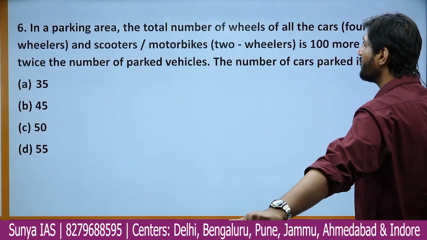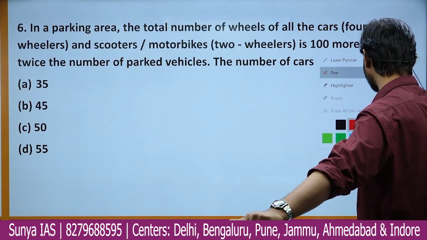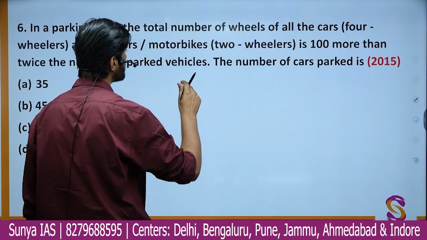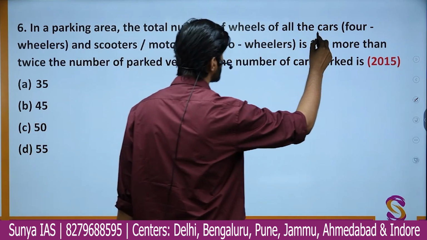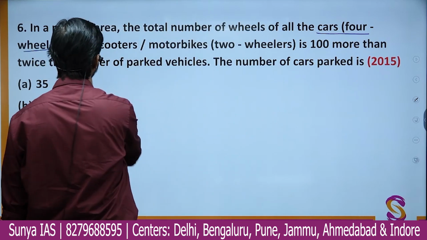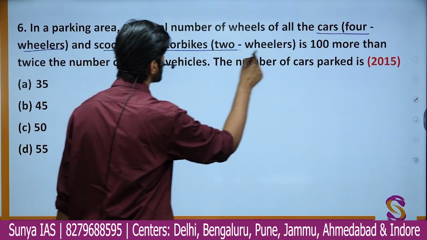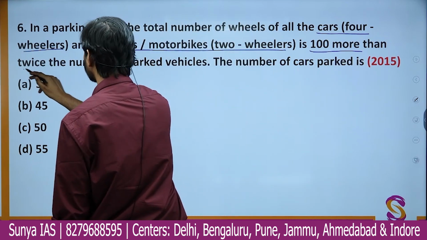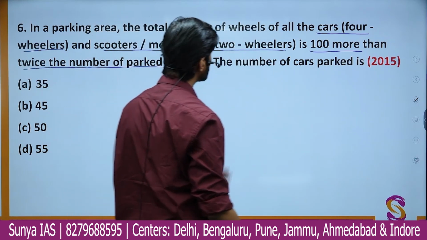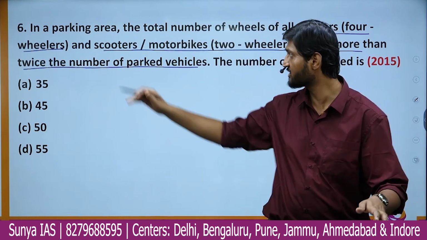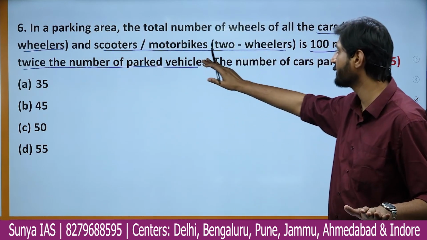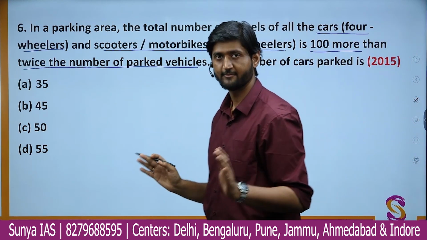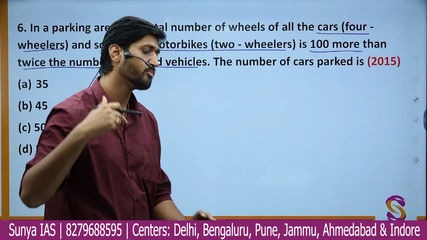Okay, moving on to the sixth question. The sixth question says, in a parking area, the total number of wheels of all the cars, that is the four-wheelers, and the scooters and motorcycles, that are two-wheelers, is 100 more than twice the number of vehicles parked. Okay, so the first statement given here, which is more than half of the whole question, is quite a long line. So let me just simplify it or break it down for you.